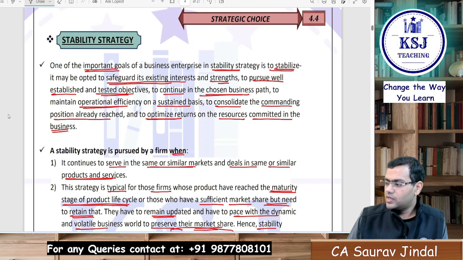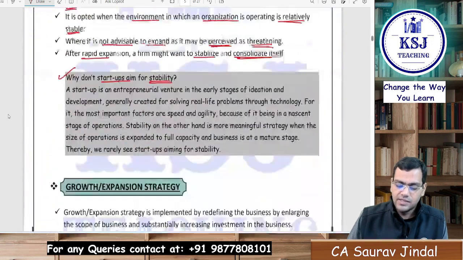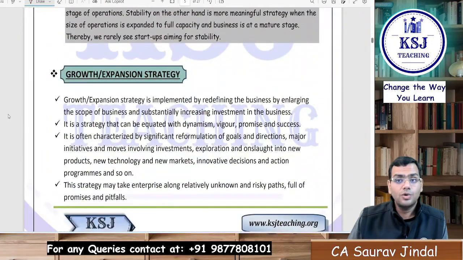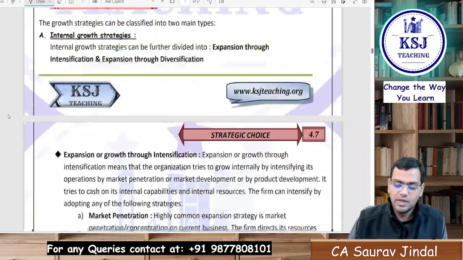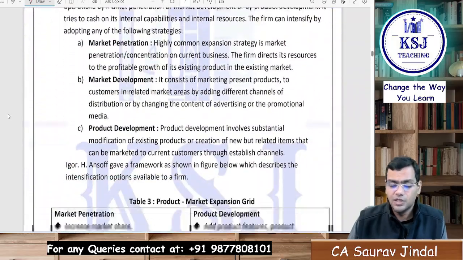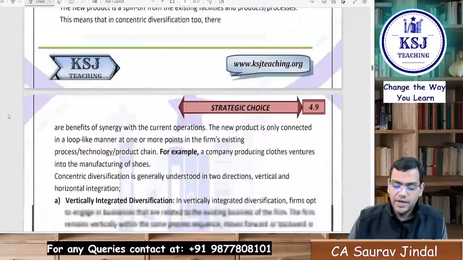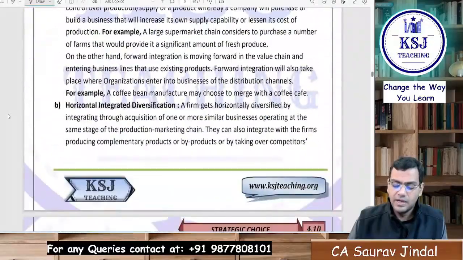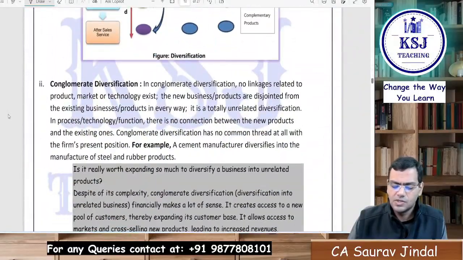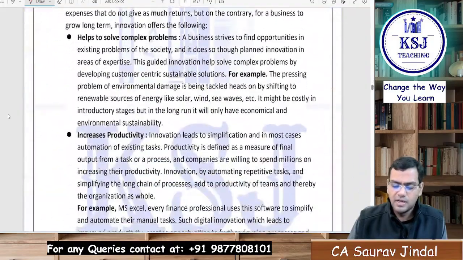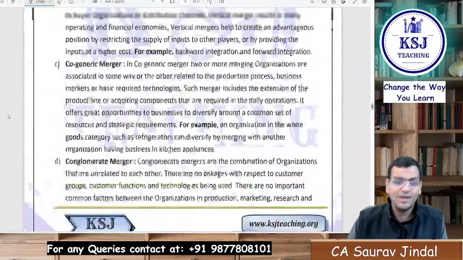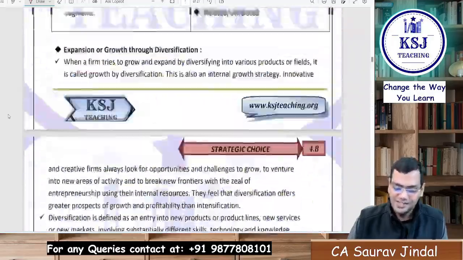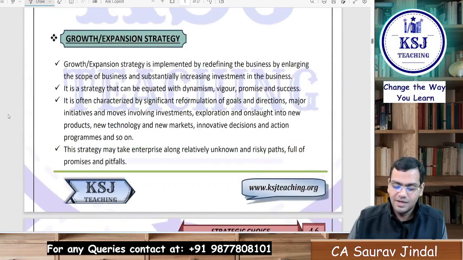Please revise whatever we have done till now. In the next lecture, we will start with the growth or expansion strategy, and there are a lot of things to be discussed in that: how you can go for growth, internal growth strategies, intensification, diversification, right? Vertical integration, horizontal diversification. So there are a lot of things. Conglomerate, innovation is there, then external growth strategy. This whole thing is related to growth only, right? So this is a huge topic, the growth one, but a very interesting topic.